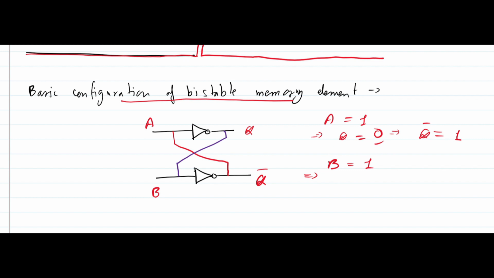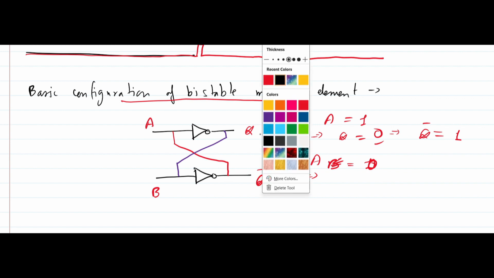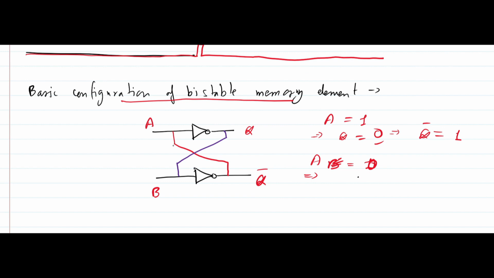Now suppose A equals 0, then what happens? In case A equals 0, Q will be 1, because Q is nothing but A bar, or A complement. This Q goes here, that means 1 comes here, so Q bar will be 0. Also you can see from this that A is directly equal to Q bar, and A is 0, so Q bar will be 0.